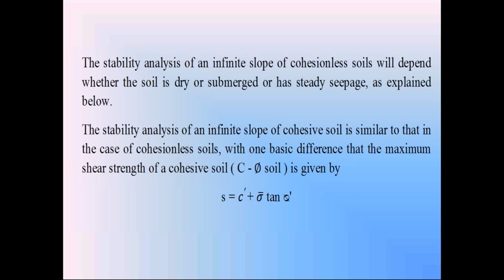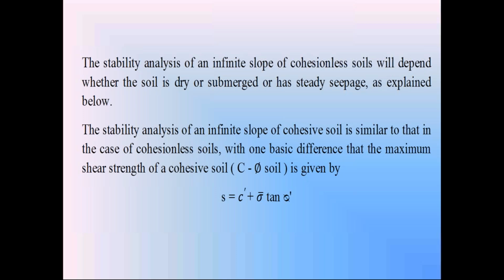In that equation, on the right hand side, c indicates the cohesion between soil particles, especially in clayey soils, cohesive soils. Between the soil particles, there is an attraction. That attraction between the soil particles is called cohesion.